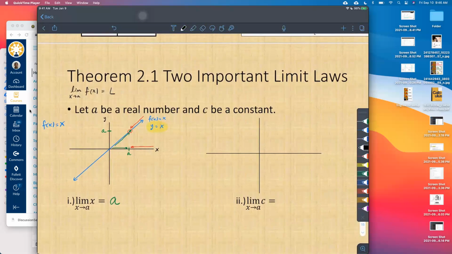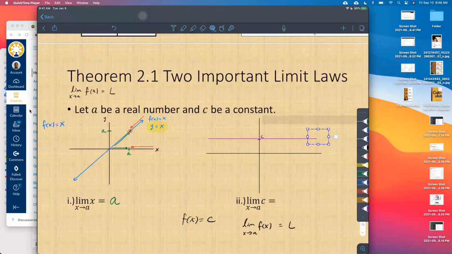One more. Here our function, the limit as x approaches a, usually we have a function here and it's some number L. The function here, f of x, you can see it's replaced by c. c was given to be a constant in that line up above. If c is a constant, then this is a constant function. This has a value c here, and our function is constantly c.